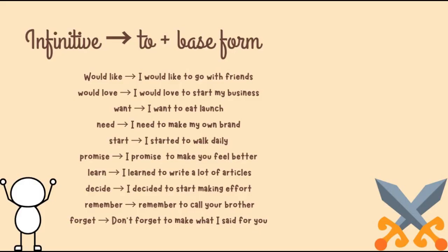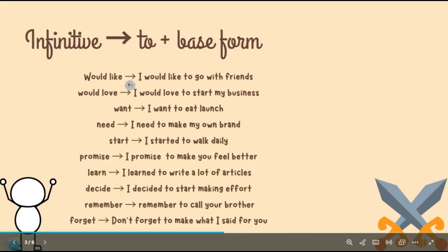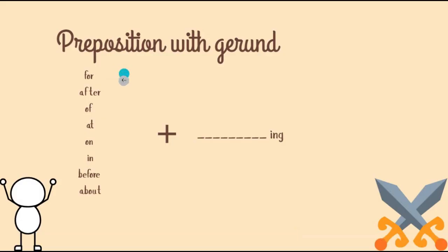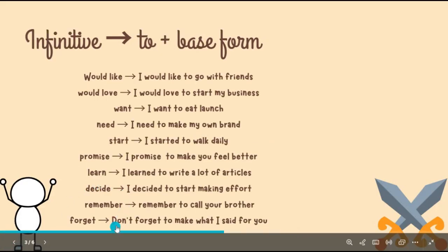Okay, and then we should have some prepositions with gerunds. Like when we add the verb, we could add this preposition and then have the verb with ing. Like for, after, of, at, on, in, before, about. Like we could say here, I have need, for example. I could say here, I need for, or I need, oh my god, we should have an example in a correct way.